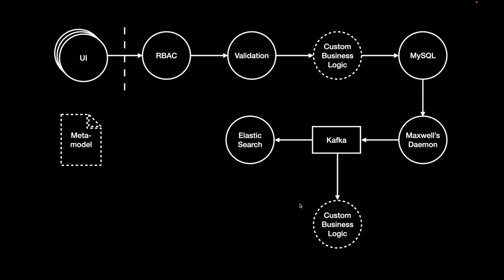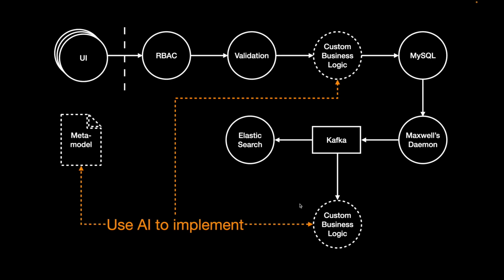I would like to revisit the topic of AI. I mentioned that Tree-Ware can be used to build end-to-end systems without AI. And most of the system is provided out of the box. But there are parts of the system, shown in dashed lines in this diagram, that need to be implemented manually. You could use AI to implement those parts.